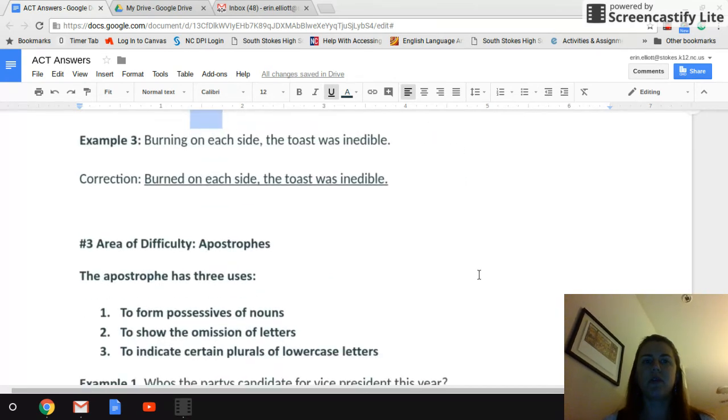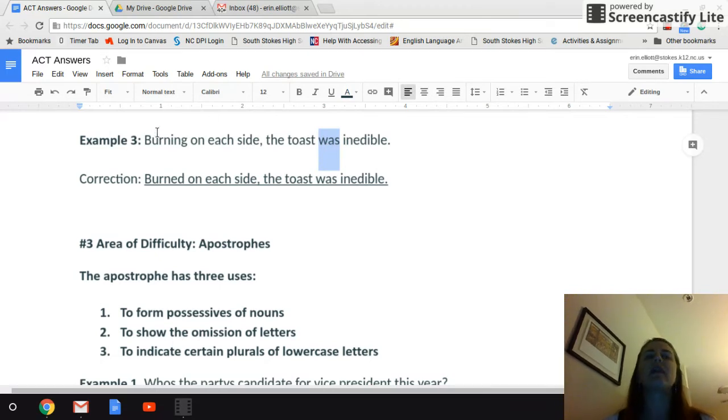And example number 3, burning on each side, the toast was inedible. This seems to mean that it's happening currently, burning on each side. We know it's not happening currently because it says it was inedible. So the toast here, this clause, uses a past tense of the toast was inedible.